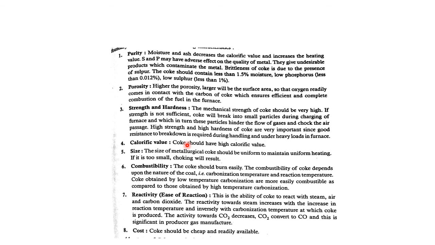Carbonization means coal is converted to coke. When coal is converted to coke, byproducts such as tar are obtained. Tar contains more aromatic hydrocarbons. The two carbonization techniques are low temperature carbonization and high temperature carbonization. In the next lecture we will discuss high temperature carbonization.